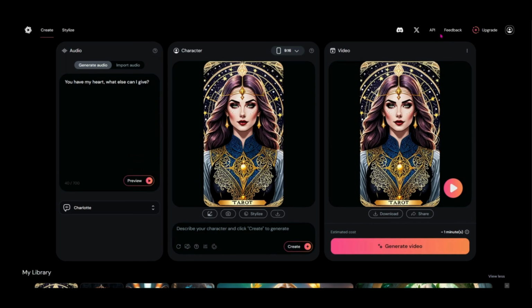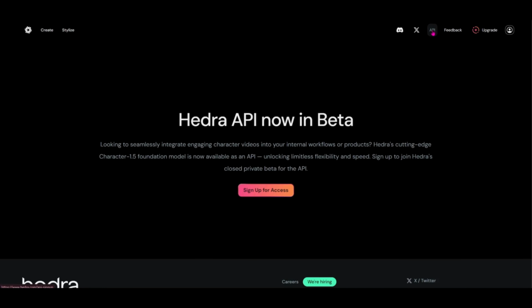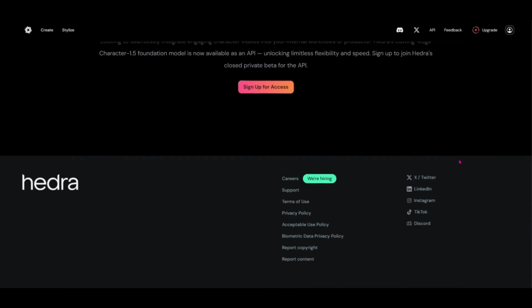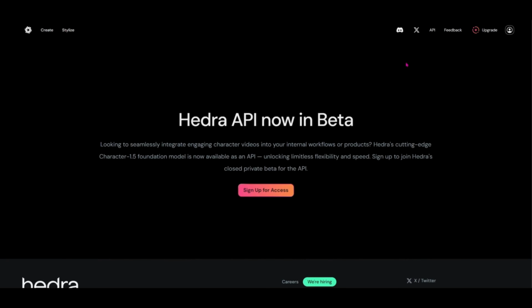The other thing I want to talk about that is new on here is the API access. So you do have that now in beta. You can sign up for that. You can also check out what's new and what's going on by joining them over on X or on Discord.